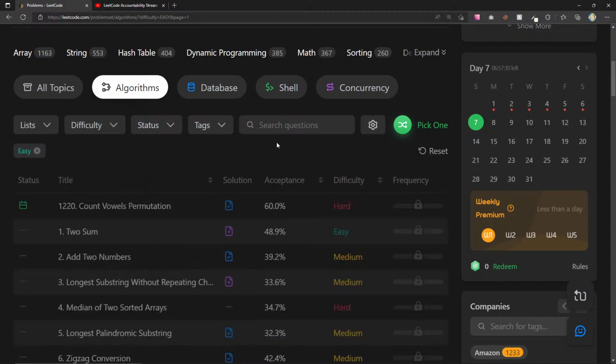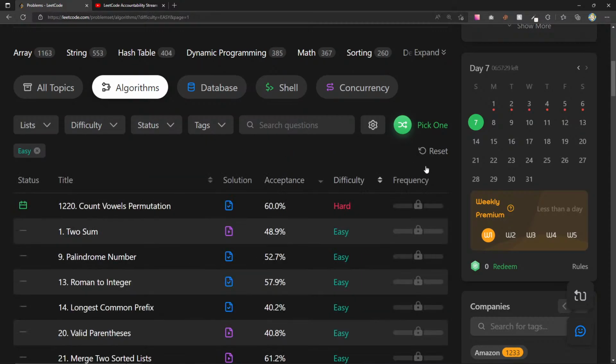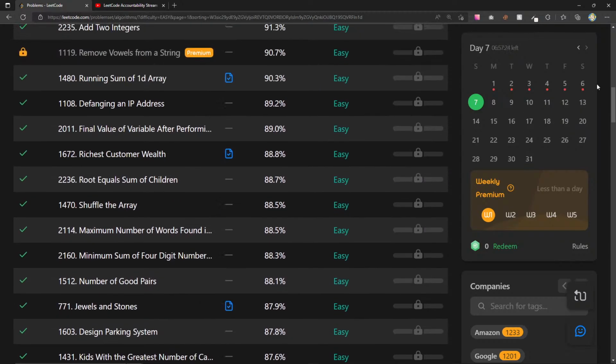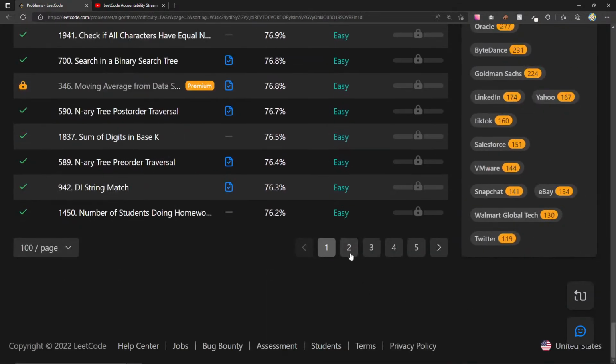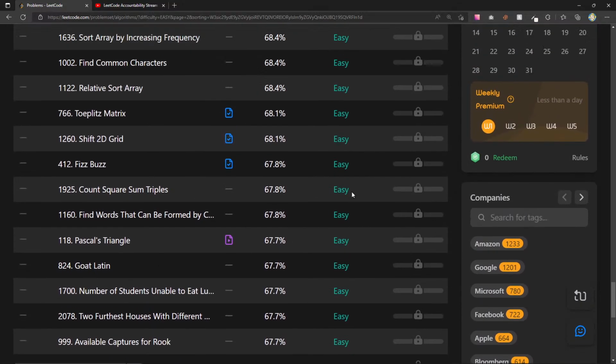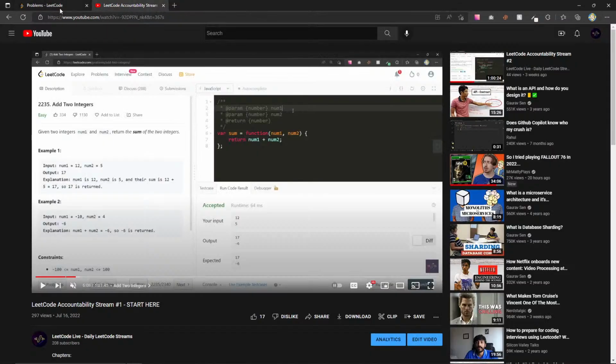So I'm going to go to easy. I'm going to sort it by acceptance. And let's go. Was I already on page 2? I forget. Okay, I was right here. All right, so let's go ahead and keep it going.